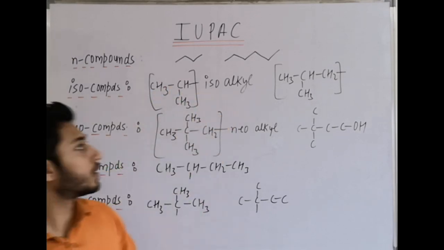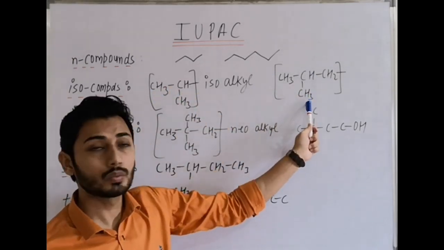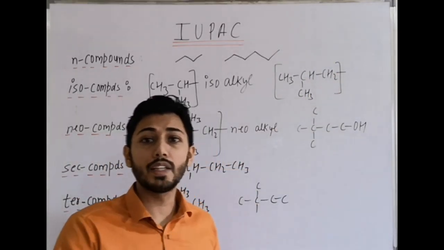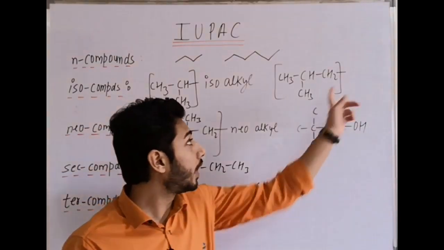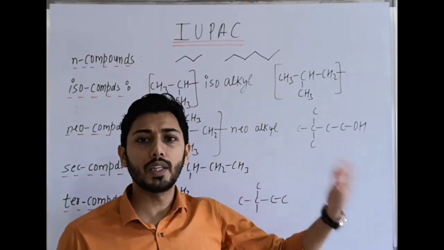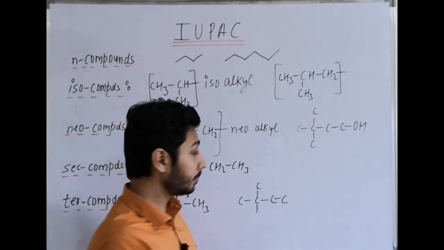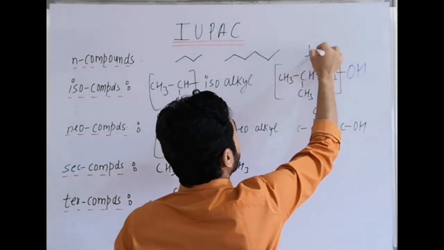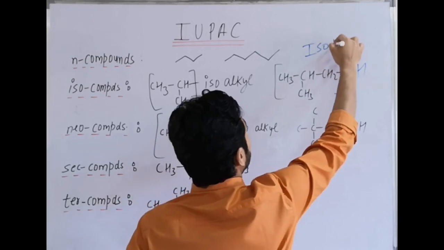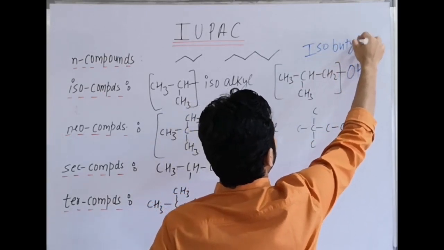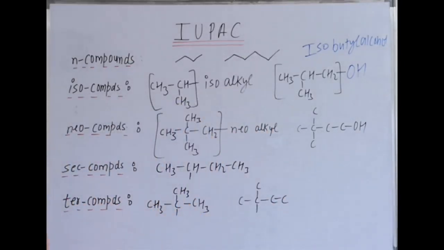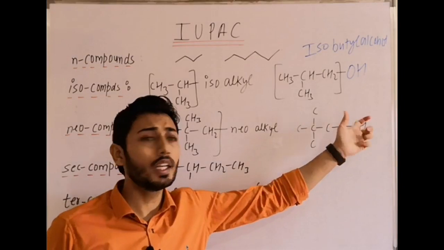Isoalkyl. Now in that case this part is iso, and one more carbon is attached, that means total carbons 4. This is isobutyl. If I add one more carbon there, isopentyl. And if I mention OH there, the name becomes iso 4 carbon butyl alcohol. That is the common name. Isobutyl alcohol is the common name. You should understand the meaning of isobutyl.